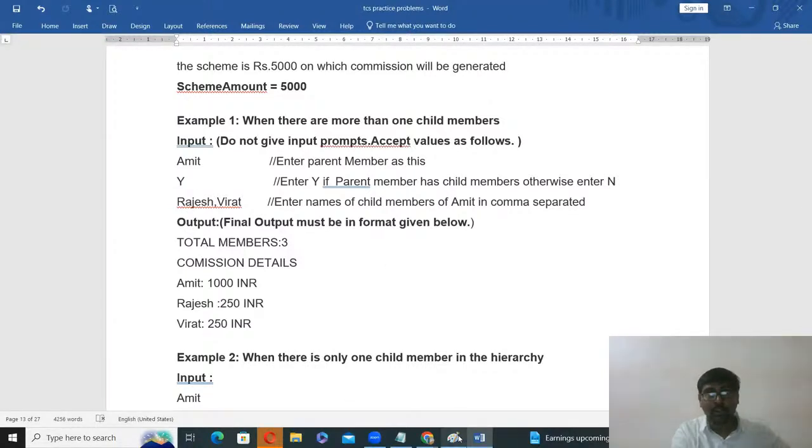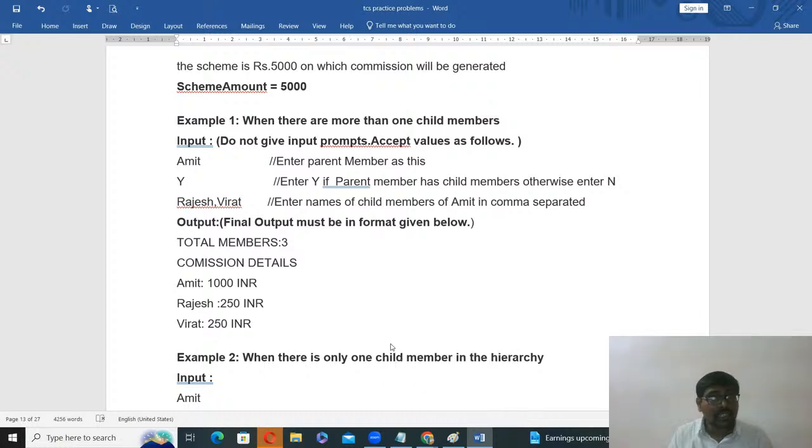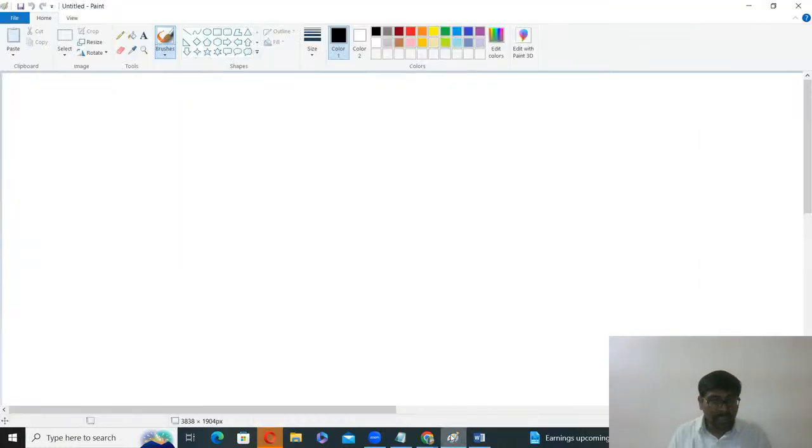Now we will do it step by step. I think everyone, the program is clear. According to the program, we will try to solve it. First, what is given? The name, and then a message yes or no. Initially, whatever name is given is considered the parent. Parent is equal to input. Like this only we are doing the program.